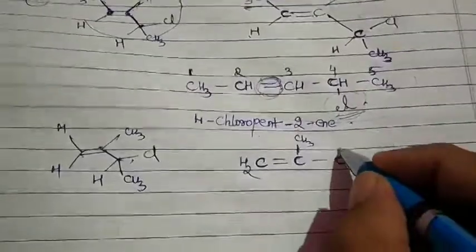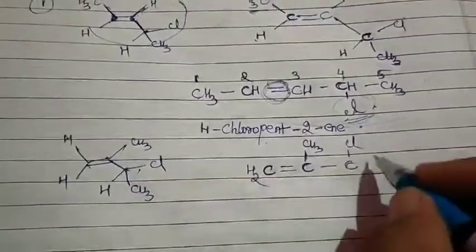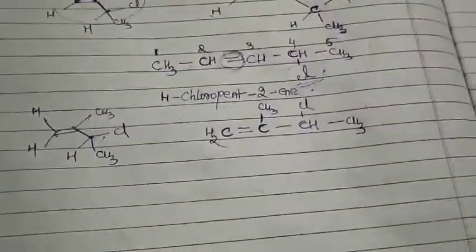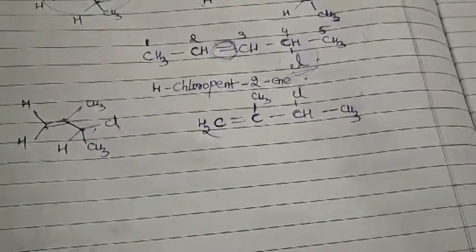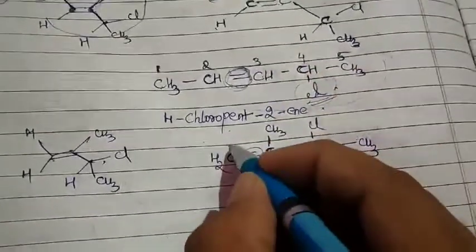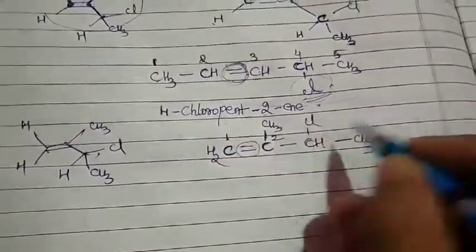C, in which one is your Cl, of course one is your H, another is your CH3. So in this way. So how are you going to number it? Of course the first priority goes to this one. So first, second, third, fourth.